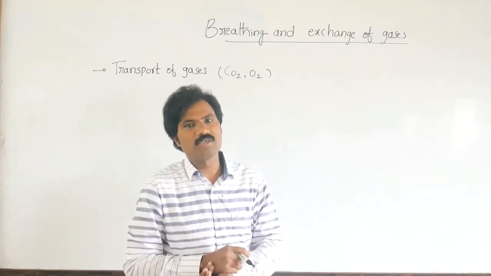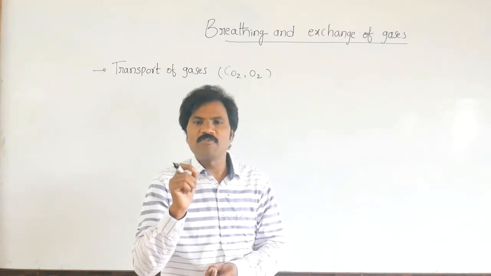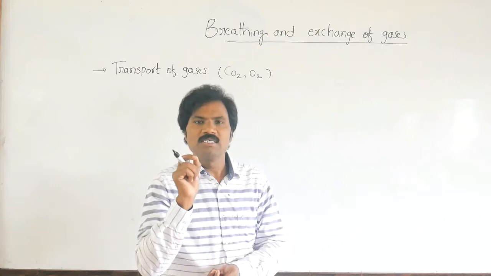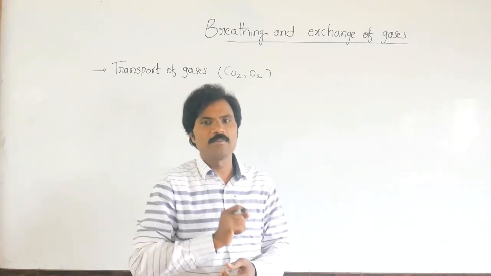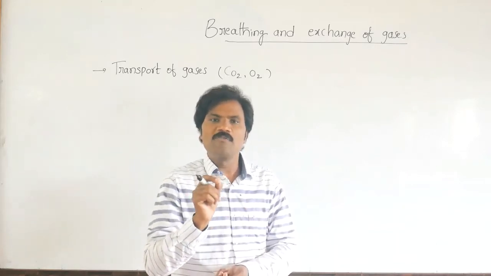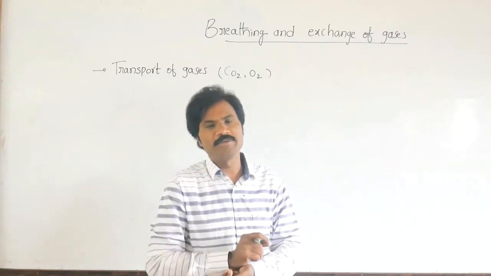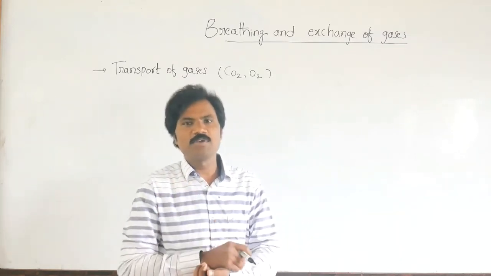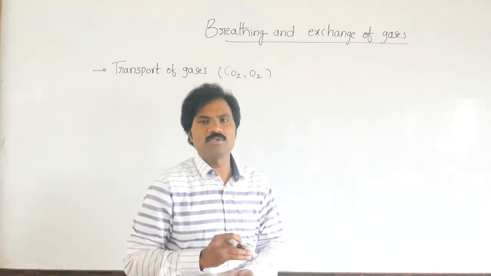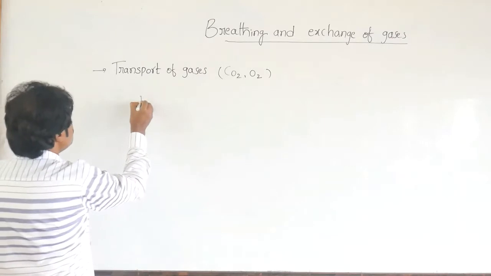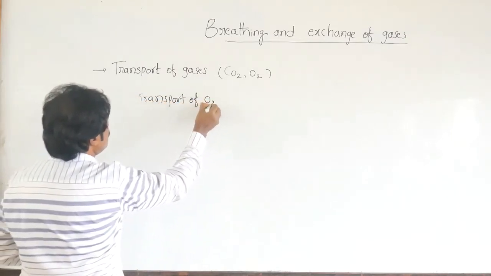What about carbon dioxide? Maximum carbon dioxide is transported in the form of bicarbonate. That means 70% of carbon dioxide is transported as bicarbonate. Then 20 to 25% is transported by combining with hemoglobin, as carbaminohemoglobin. The rest, 7%, is in a dissolved state in the plasma. Now we discuss one by one. First, transport of oxygen.